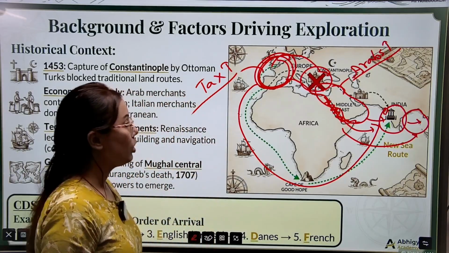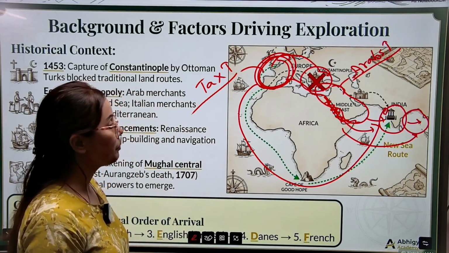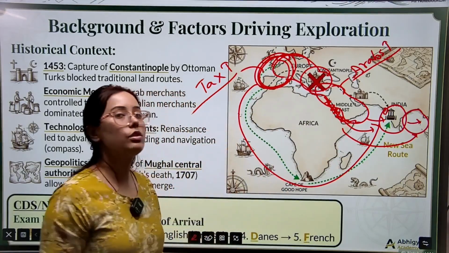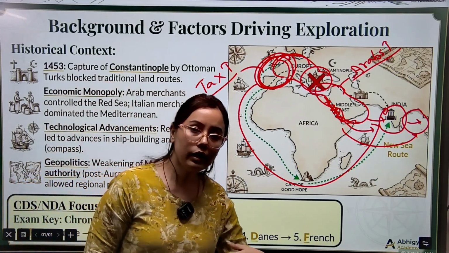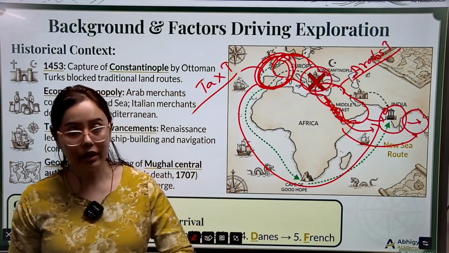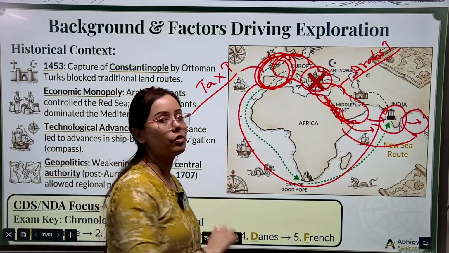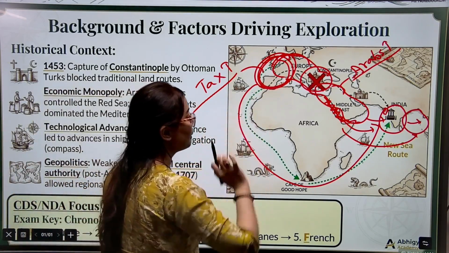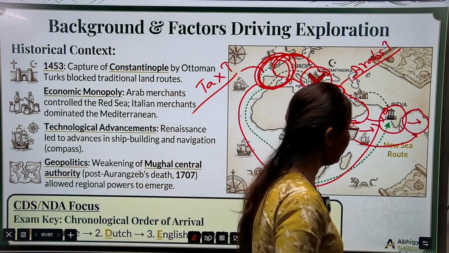Now, I said, why did the Europeans need to search for some new routes, why did the Europeans have to arrive in India? Because of this reason. This is why the Europeans were in search of these new sea routes to India.